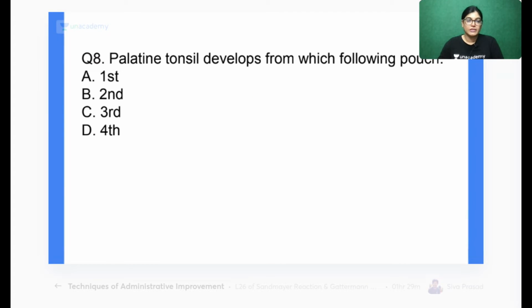Let's move on to question number 8. Palatine tonsil develops from which of the following pouches? First, second, third, or fourth? Question number 8, mark the correct answer.